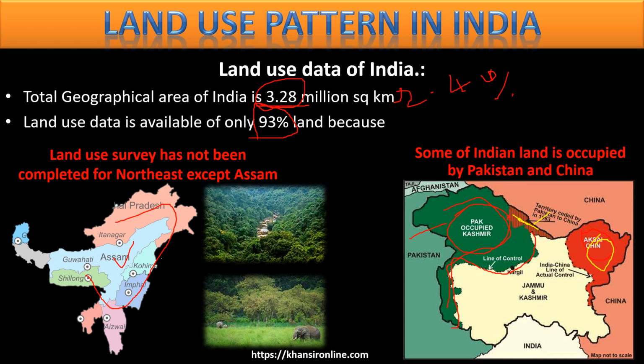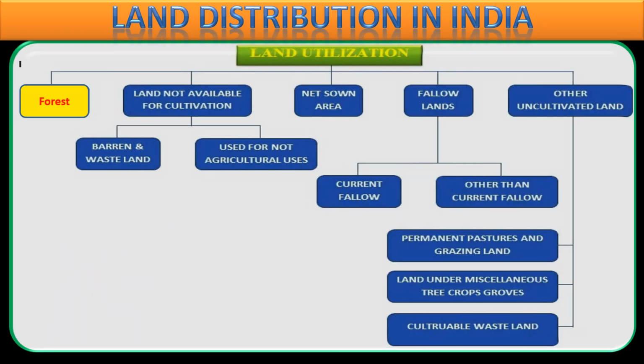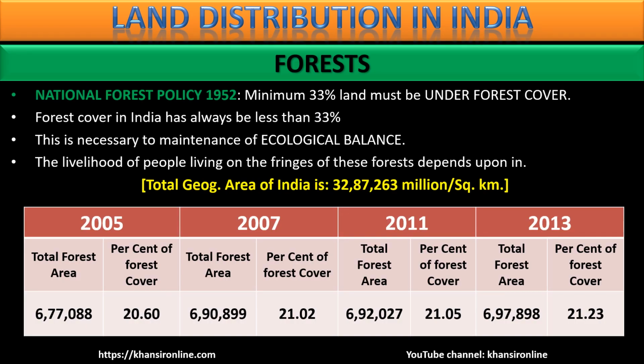Let's move to the basic land use pattern now. First we'll focus on forest. According to the National Forest Policy, we need minimum 33% of land under forest cover, which is very important to maintain the balance of nature. If we do not have this amount of land under forest cover, environmental pollution would be very troublesome. So for the ecological balance, we need minimum 33% of land. But a sad story is that Indian forest cover till now never reached that figure, not even close to that figure. It's very far away from this figure.